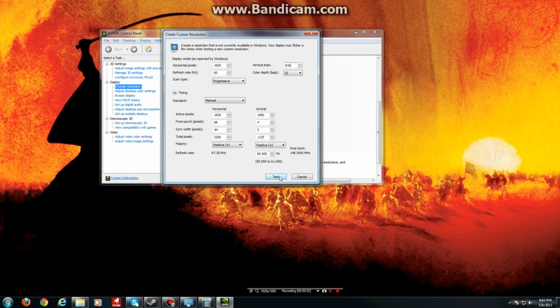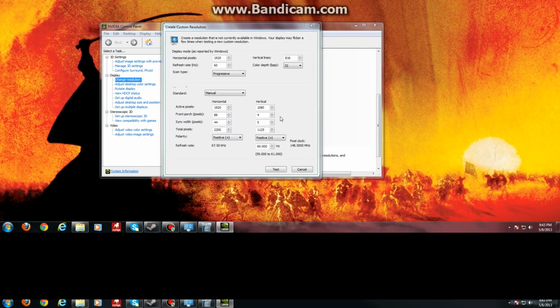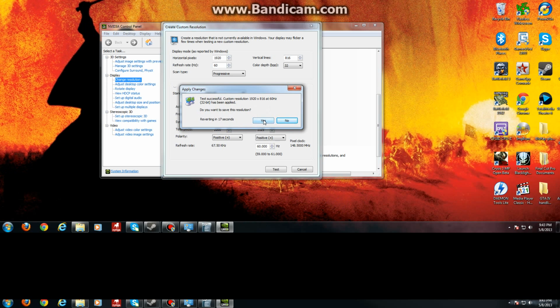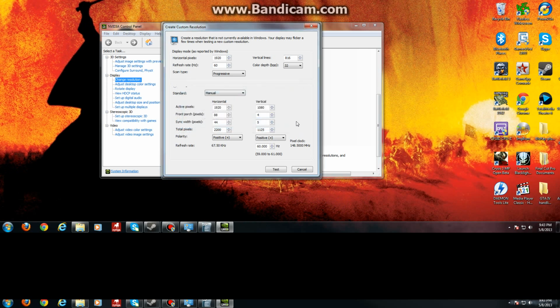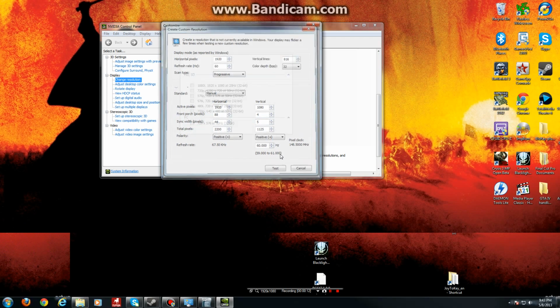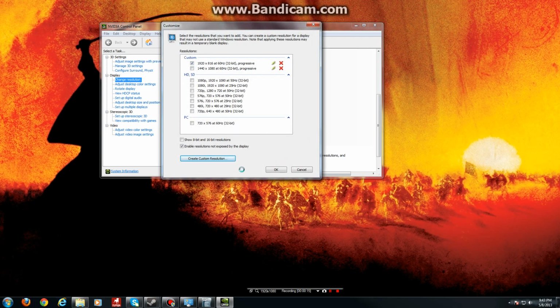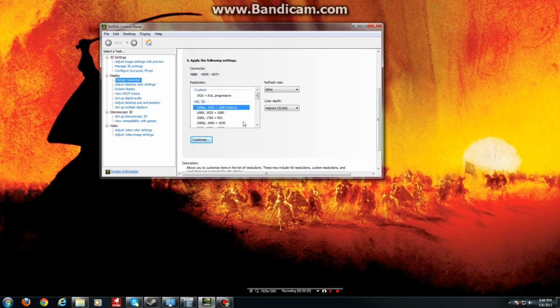Now we will test this. Accept, apply changes, back. As we created a custom resolution, make sure this is checked, and you have access to the custom resolution.